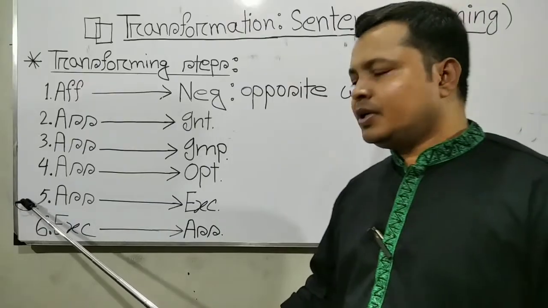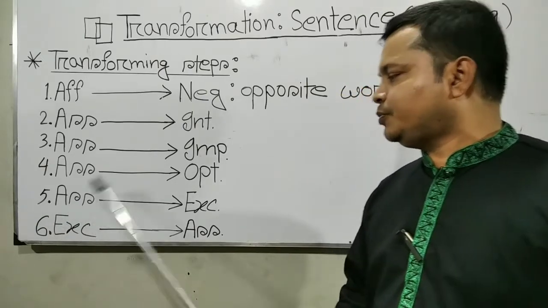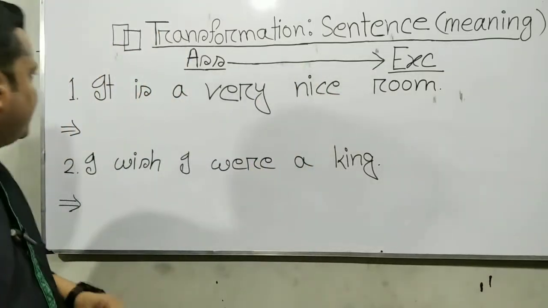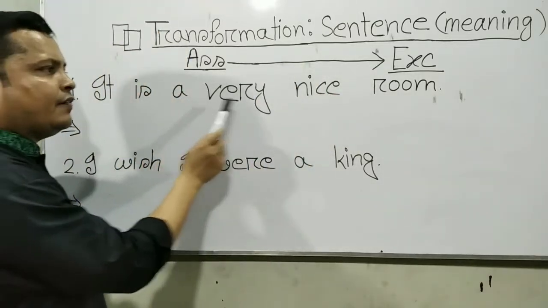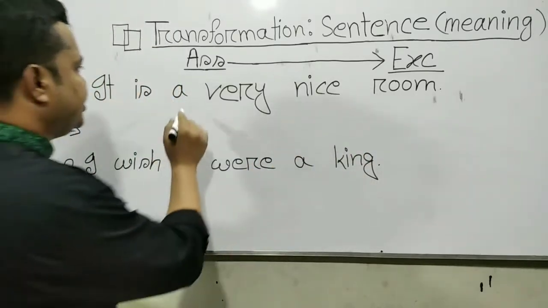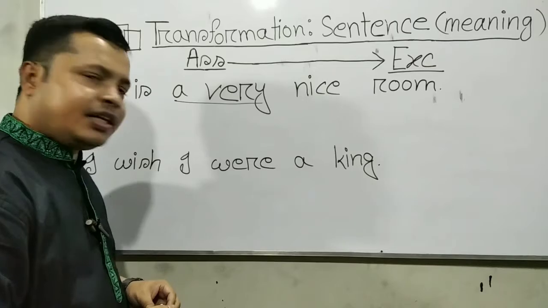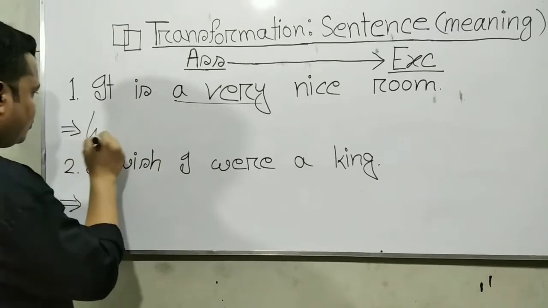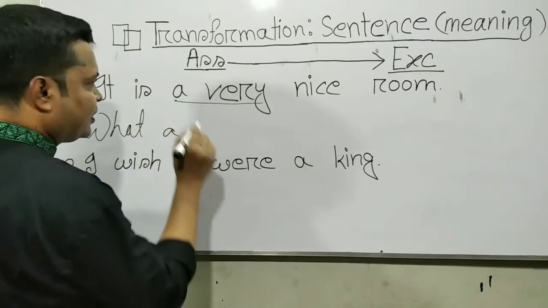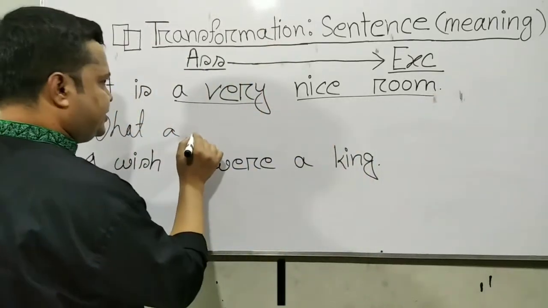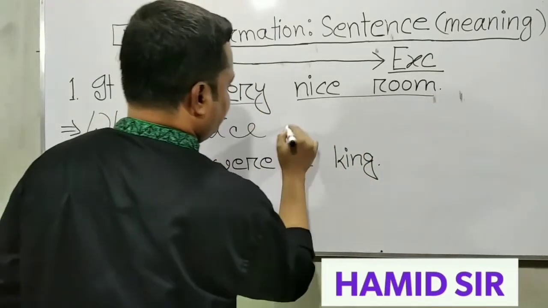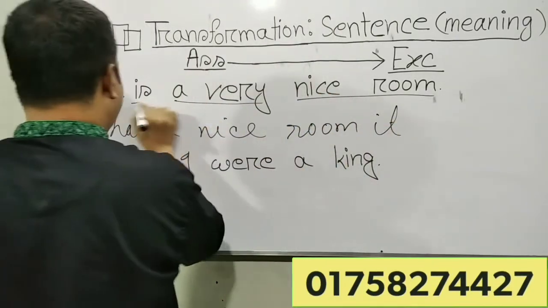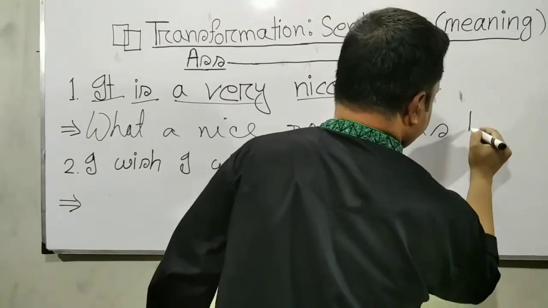Now let's see the examples of assertive to exclamatory sentence. Example number 1: It is a very nice room. Here the changing keyword is a very. Very will be how, and a very will be what a. So: What a nice room, this phrase nice room, subject it, verb is, note of exclamation.